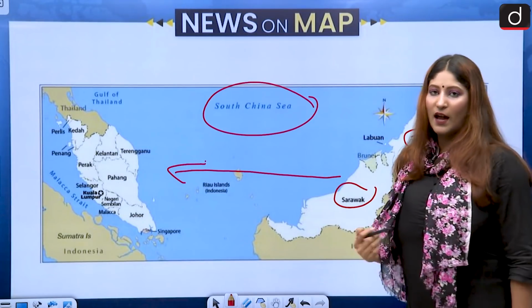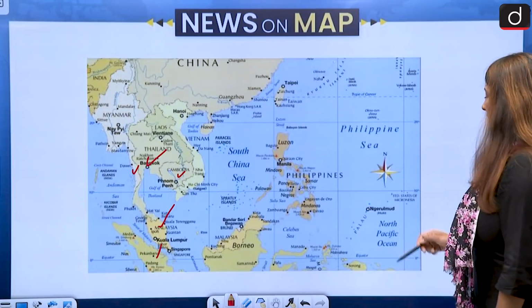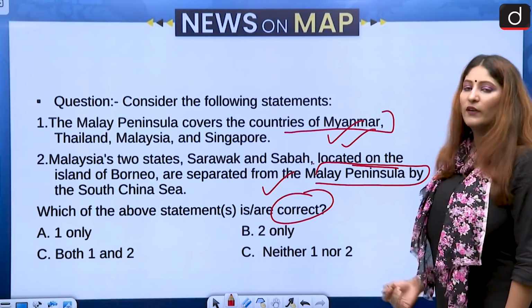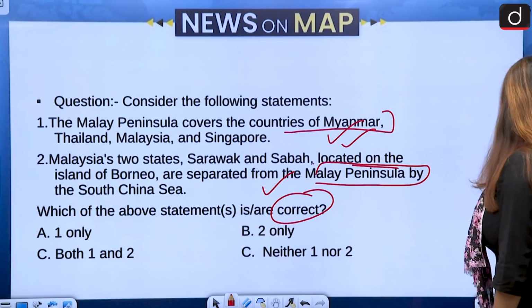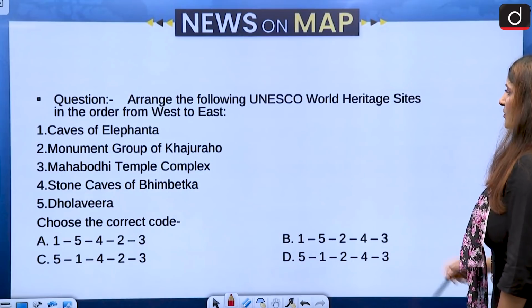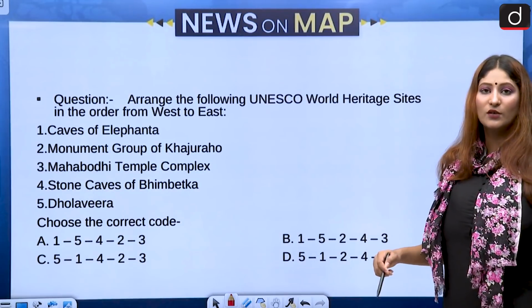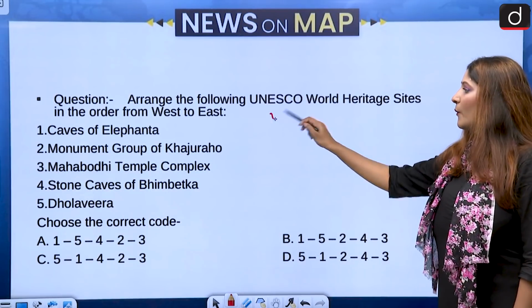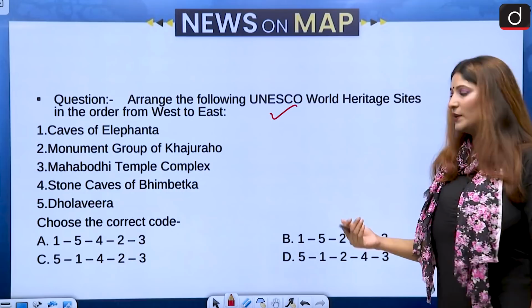So 1 and 2, both are correct. So the correct answer would be option C, both 1 and 2. Alright, moving on to the next question. We have to arrange the following UNESCO World Heritage Sites from west to east of India.